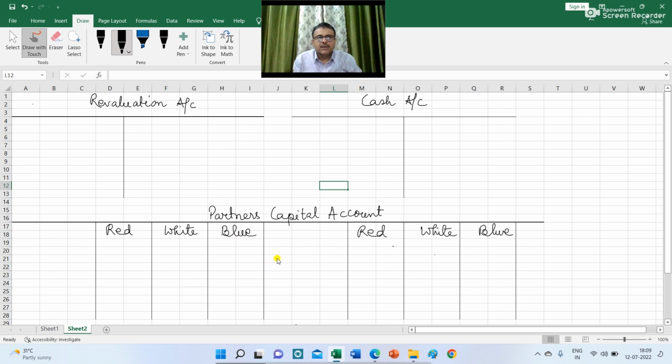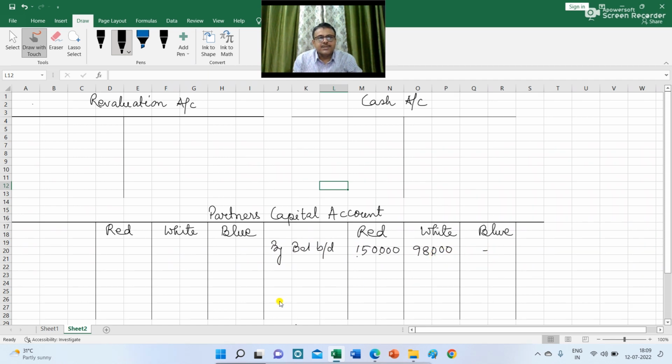In the question we have the balance sheet and the balance of capital of red and white is given. So here I am writing by balance b/d and the capital of red is given as 1,50,000 and the capital of white is given as 98,000.